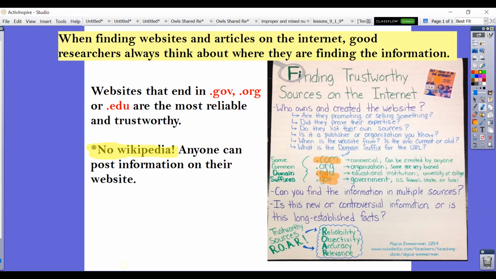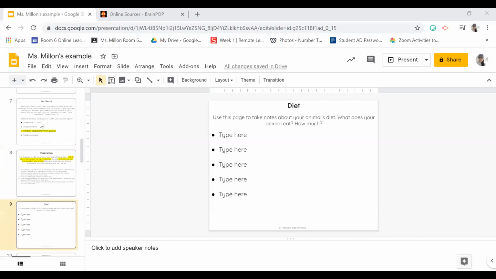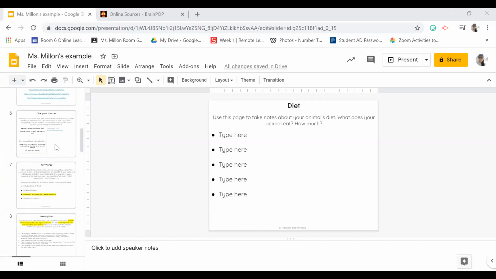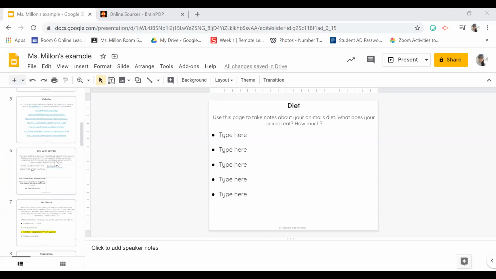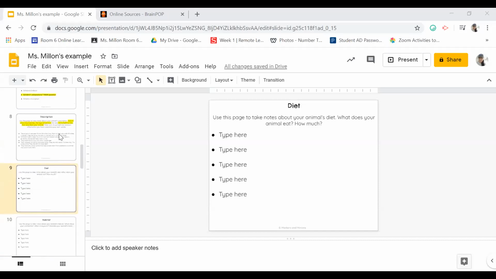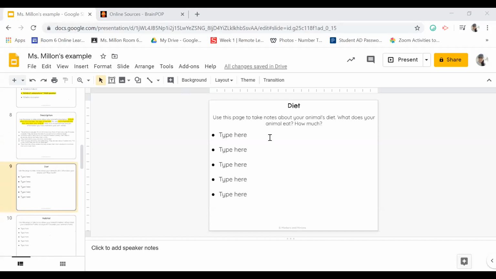Okay, so I'm going to share my screen with you guys again. I'm going to go to my slide, my informational presentation. And remember, I have been working on the echidna. I went yesterday and completed my slide 8, and I found a lot of information on the description. So now today, for Thursday, May 14th, I checked the distance learning website and it says that today we need to focus on researching and completing slide 9.